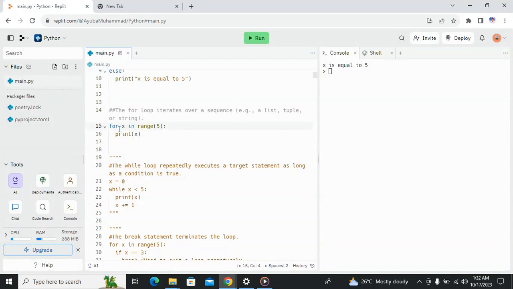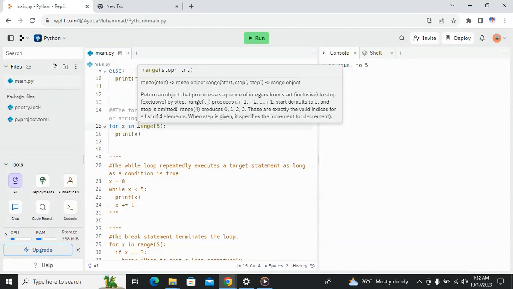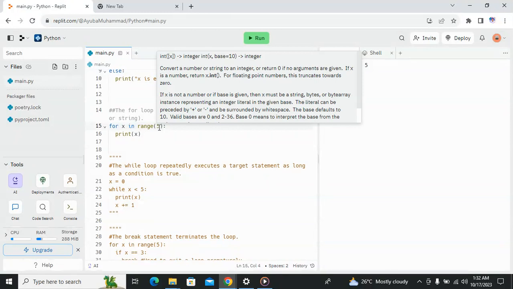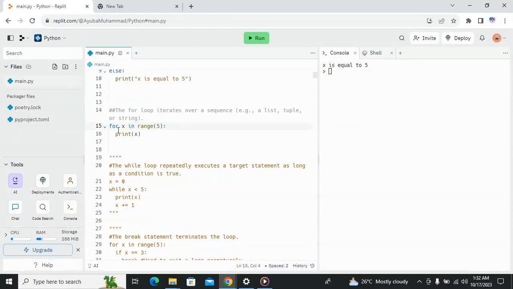So for the for loop, this is the syntax. You say for, you can either put it in brackets or go straight like this. We are using the range. The range is just a function that returns a sequence of integers, and it has some functionality parameters that you can pass and maneuver with. But for now, we are just passing the integer 5, so it's going to count the numbers in sequence from 0 up to 5. So 0 is included, that means the counting will stop at 4.